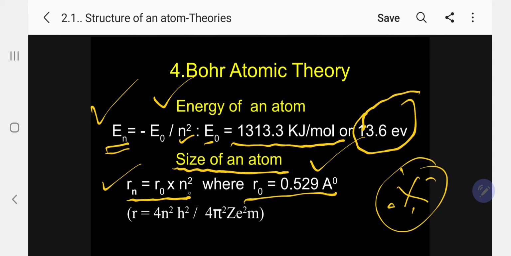So if you know the value of n, simply multiply by this number, you will get the radius size of the atom. Very, very easy. From his equation I am giving here, r equal to n squared h squared by 4 pi squared Z e squared m. If you want, kindly note this one. But I am not deriving because it is not my duty here, you are at higher secondary level. Okay, next. So now if you know the n level, you can calculate the size, you can determine the energy.